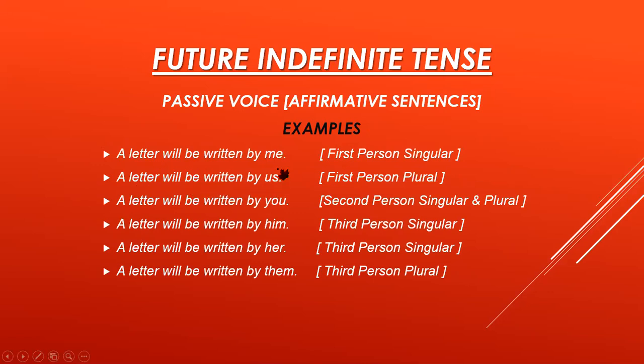Full stops are there at the end, and these are the examples for first person singular and first person plural. A letter will be written by you. Full stop. This is the example for second person singular and plural. A letter will be written by him. Full stop. A letter will be written by her. Full stop. These are the examples for third person singular. A letter will be written by them. Full stop. This is the example for third person plural.